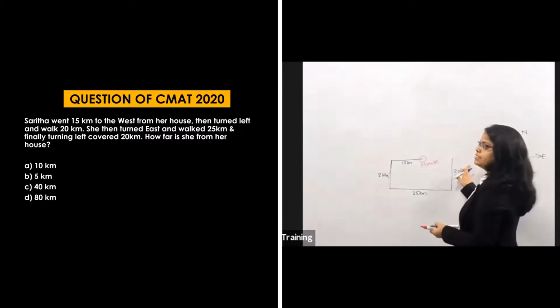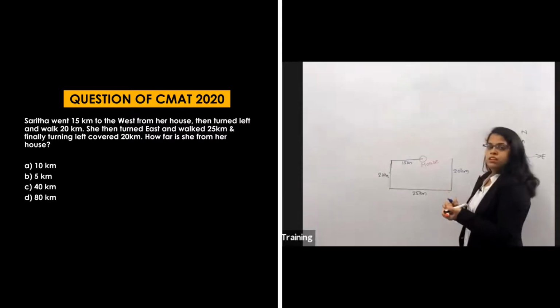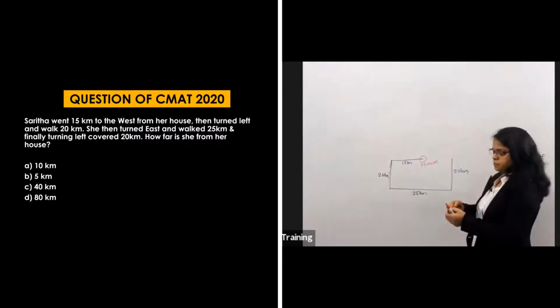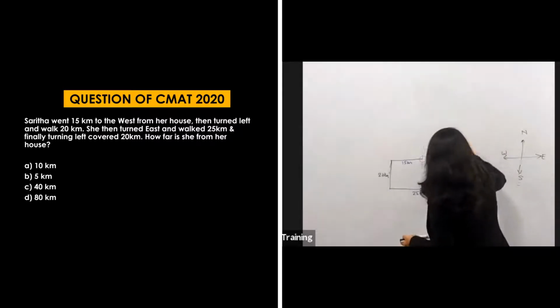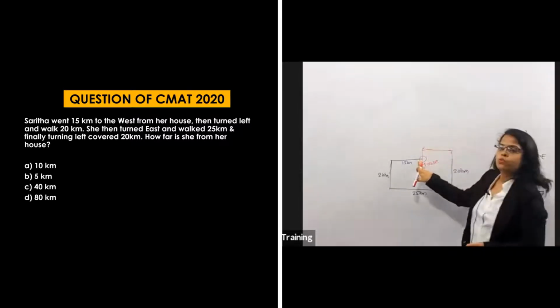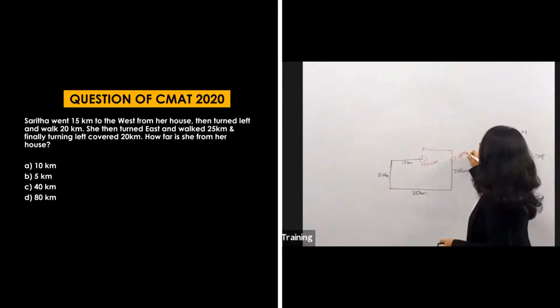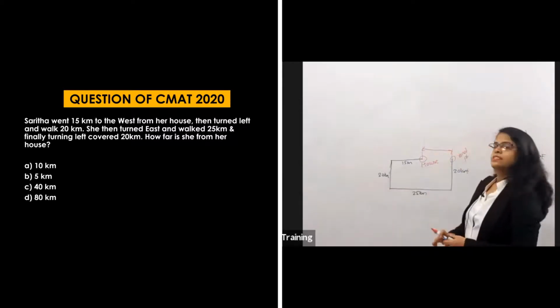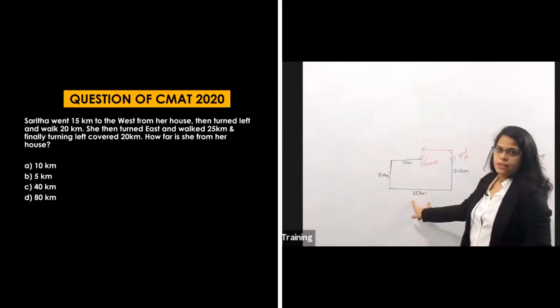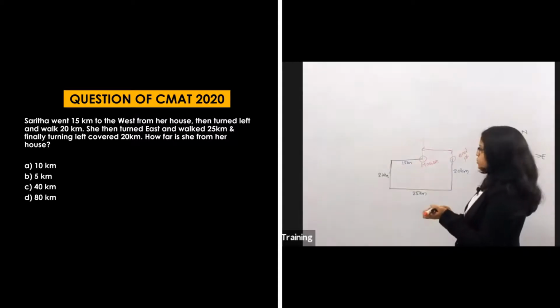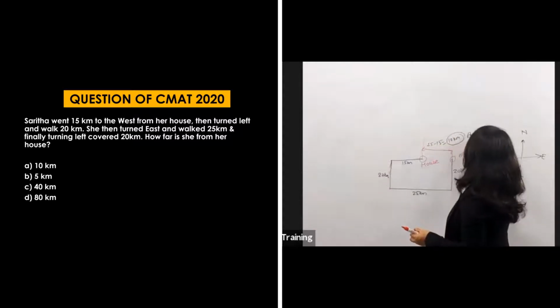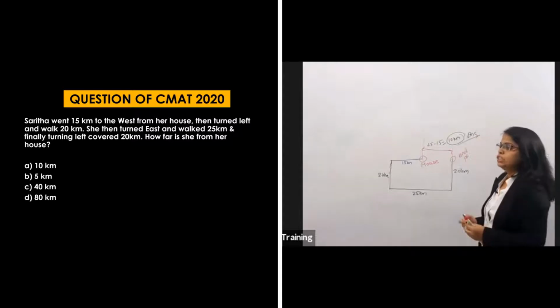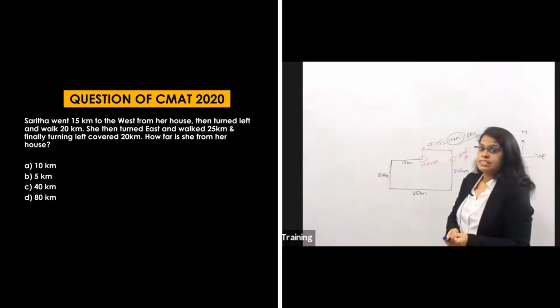And what are they saying? How far is she from her house? Now how far is she from her house? That means we have to calculate this much distance, because this is her house and this is her end point. So how much is this distance? The total was 25 and this is 15. So what will I do here? This is 25 minus 15, which equals 10 kilometers. This will be my answer. That is option A. Now is it clear to all?